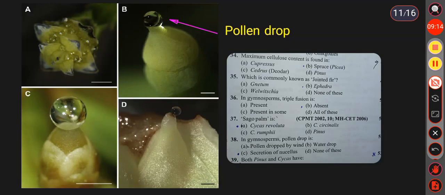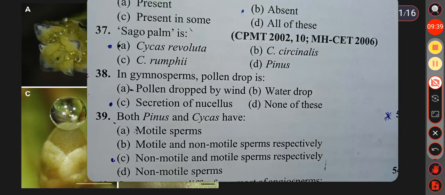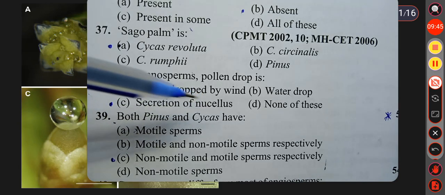See this slide. This is the pollen drop. Pollen drop is also called pollination drop, and it is the ooze of the micropyle. And this pollen drop is the secretion of the nucellus which is present inside the ovule. So here the answer is option C, that is secretion of nucellus.